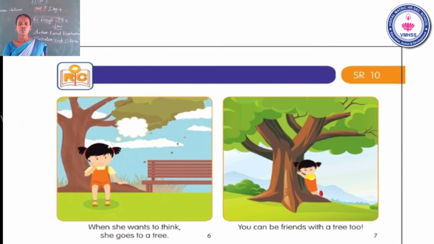When she wants to think, she goes to a tree. See the seventh page. You can be friends with a tree too. Okay, once again see the sixth page. When she wants to think, she goes to a tree. See the seventh page. You can be friends with a tree too.